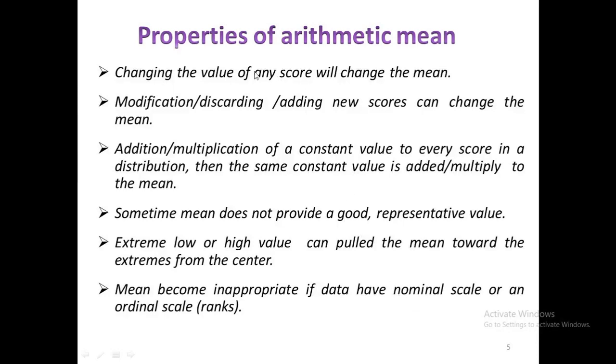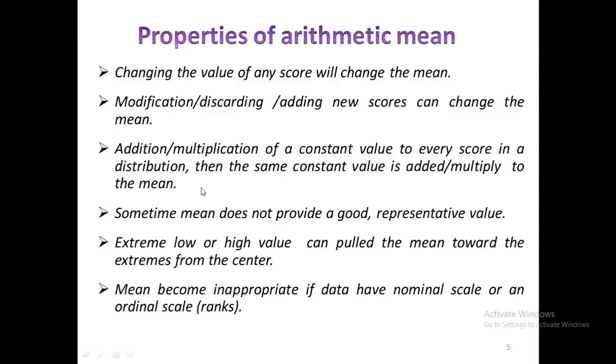These are the properties of arithmetic mean. Because the calculation of the mean involves each and every score of the distribution, any change in the value of any score will result in a change in the value of the mean, or any modification in the distribution by discarding a score or by adding any new score will usually change the value of the mean.